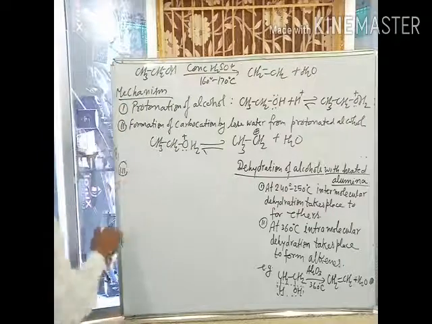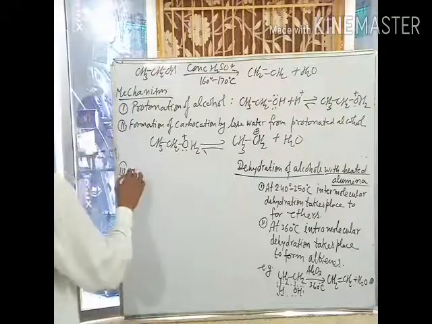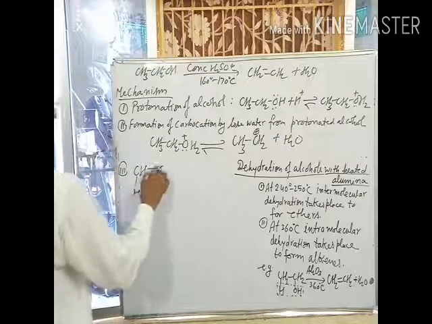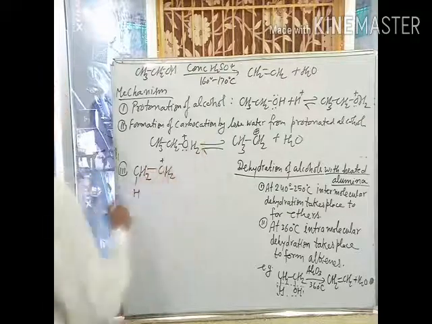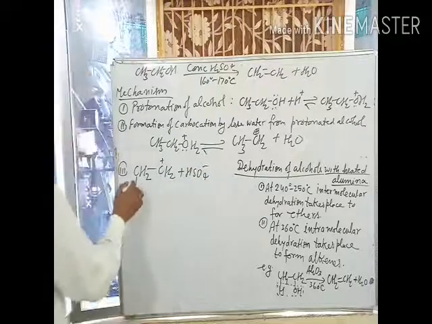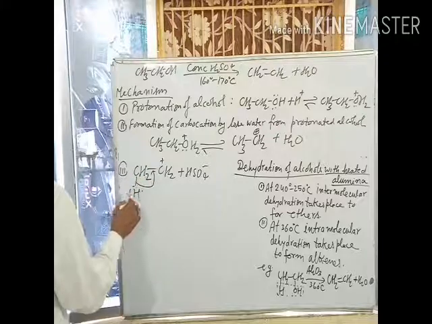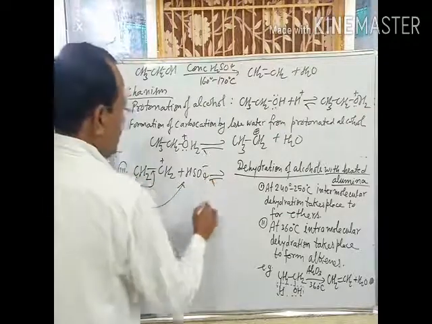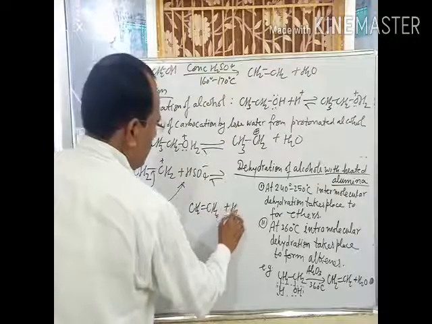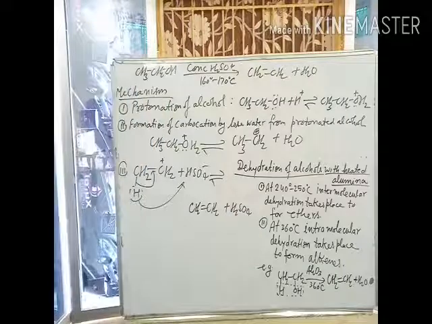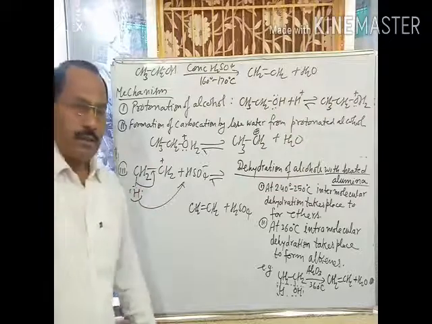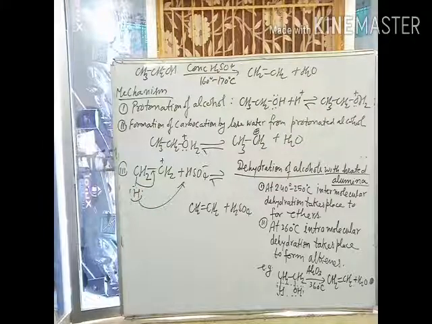And in the third step, from the carbocation, we can write ethyl carbocation, same carbocation, plus HSO4 negative from sulfuric acid, takes this hydrogen as a proton and forms H2SO4 and ethene molecule. In this reaction, concentrated sulfuric acid also acts as catalyst as well as dehydrating agent.